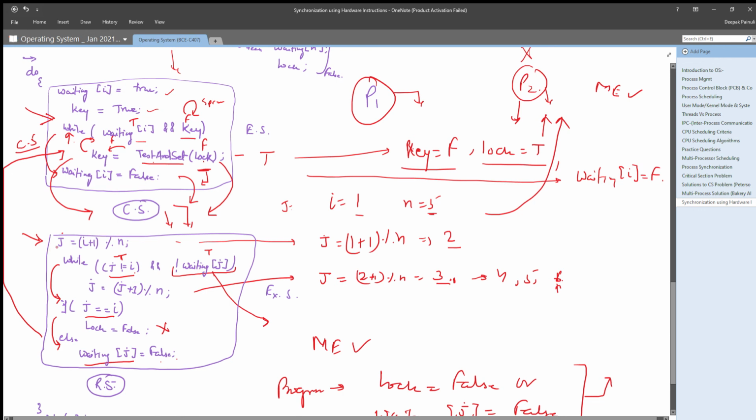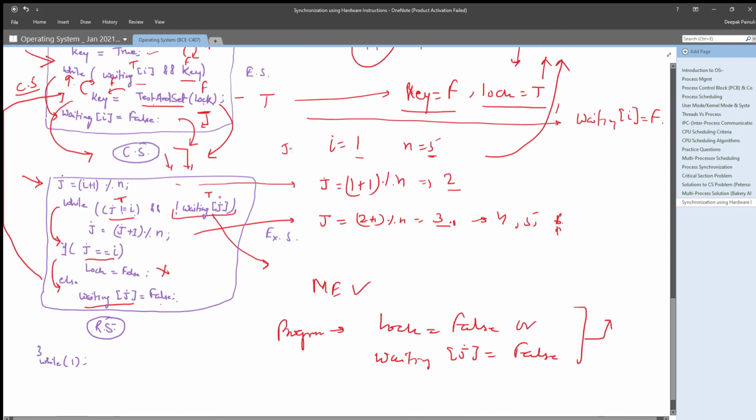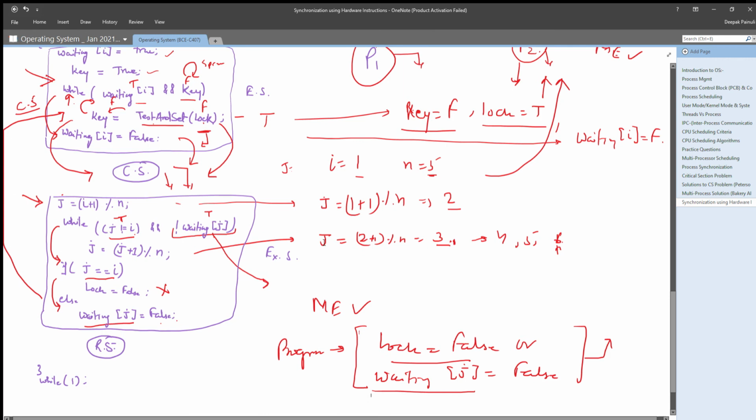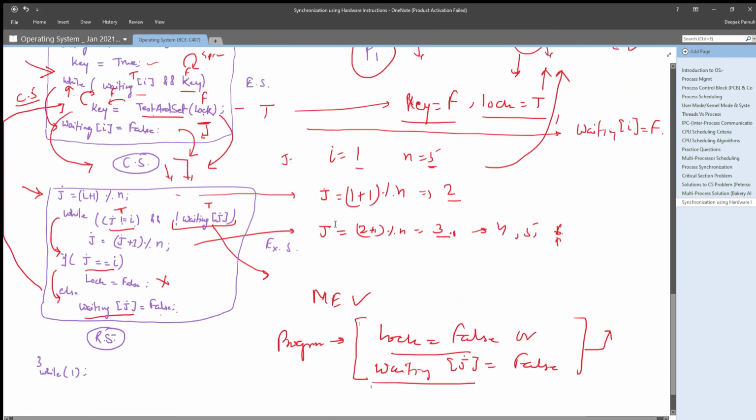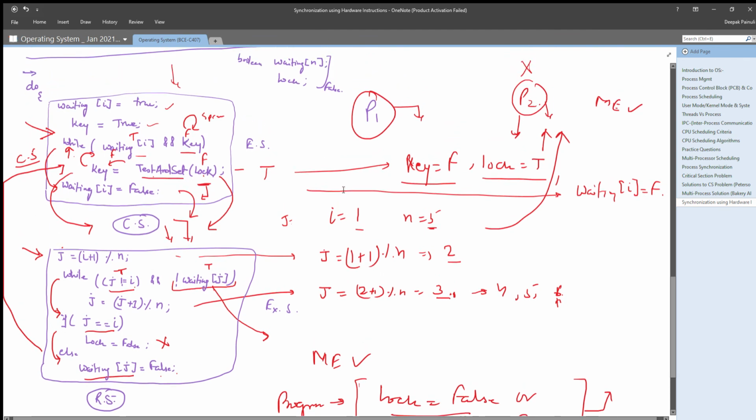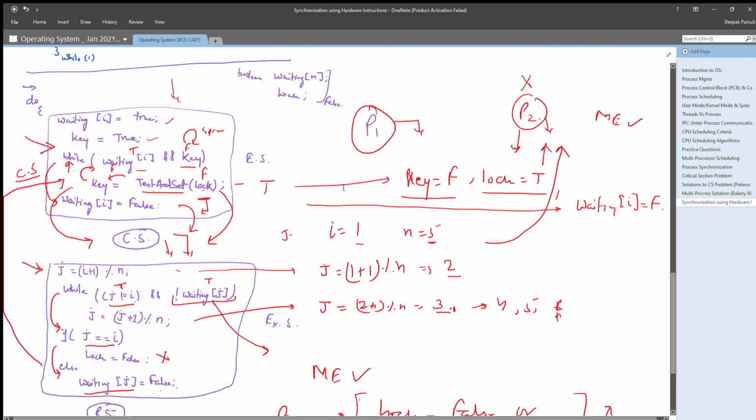Once it gets the critical section, after exiting it will do the same task. It will check the next process in the waiting who wants to enter its critical section, check these conditions, and perform one of these two conditions, which will directly allow the next waiting process to enter its critical section.